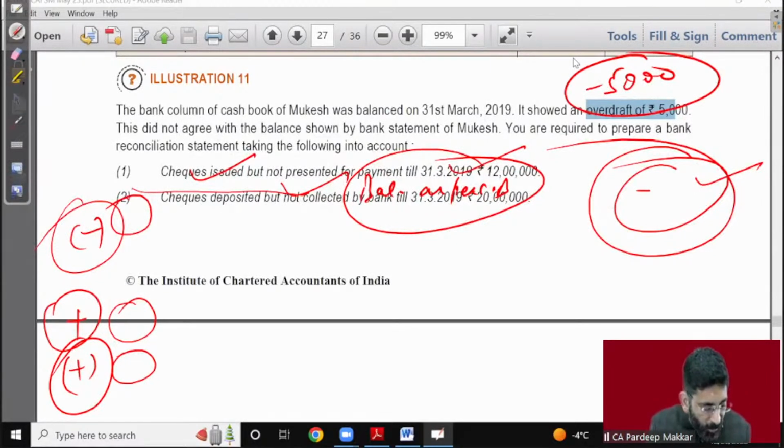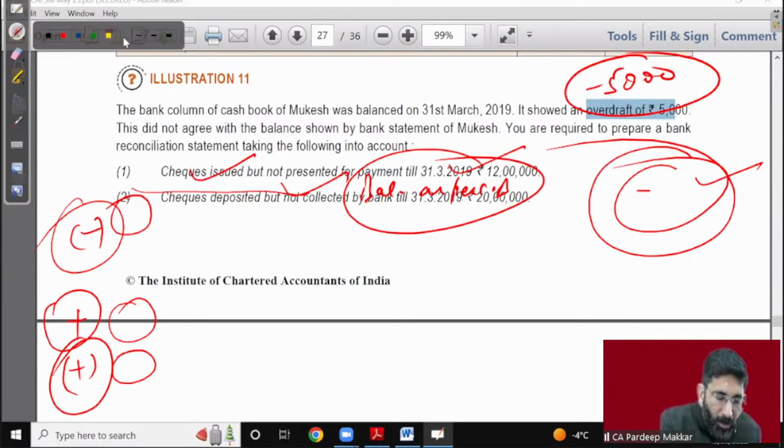Okay, sir, same. I got the same answer. Yes, sir, I get the same answer, so there's no printing mistake. Okay. So let's discuss illustration number 4, as one student has a problem in that.